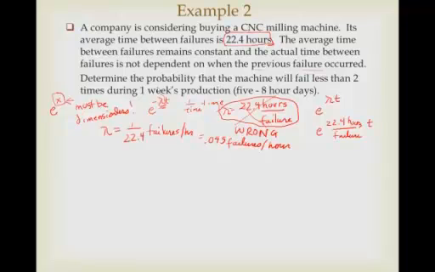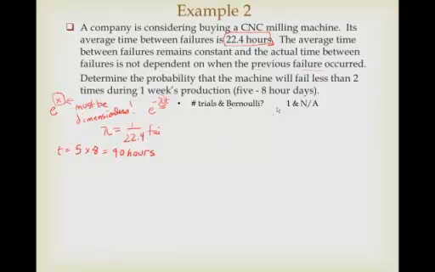So determine the probability that the machine will fail less than 2 times during 1 week's production, which is 5 8-hour days. So essentially we're saying that our t is equal to 5 times 8, which is 40 hours. Now I probably should go through and ask our little questions here.